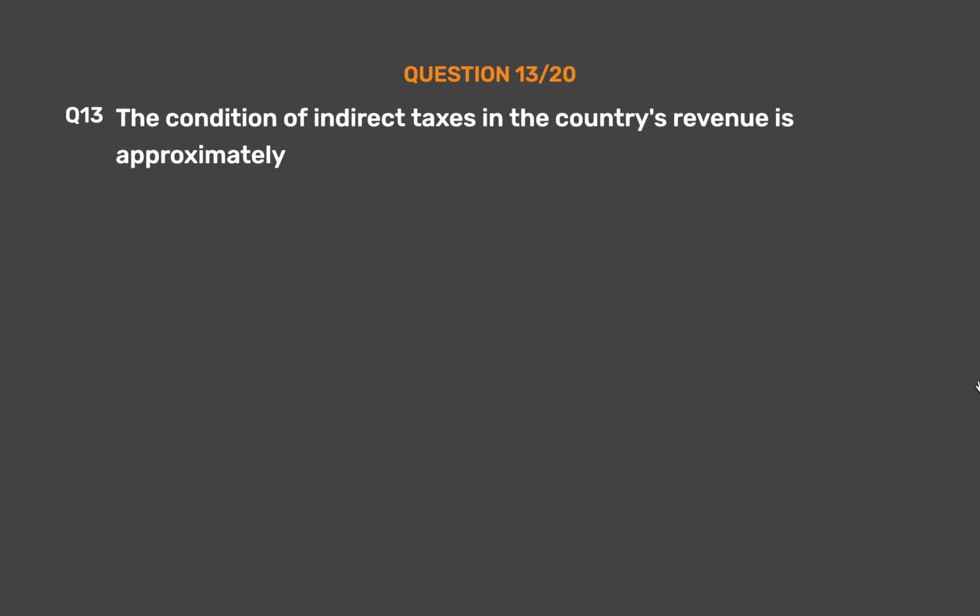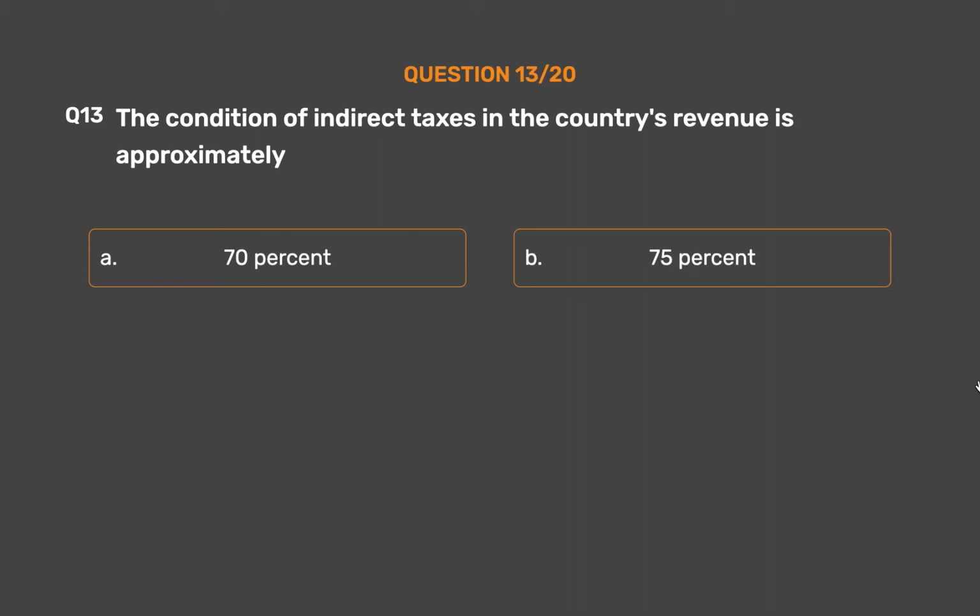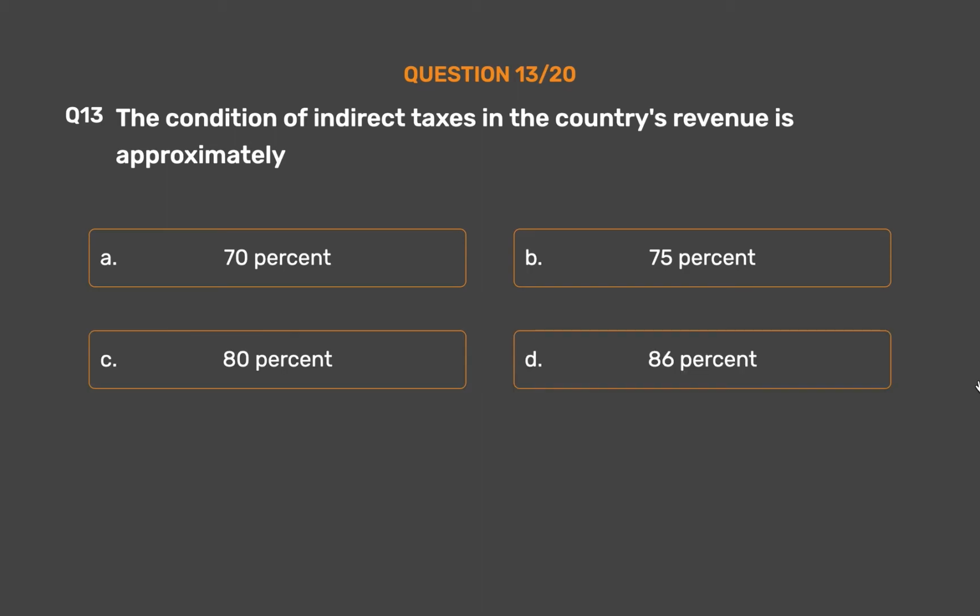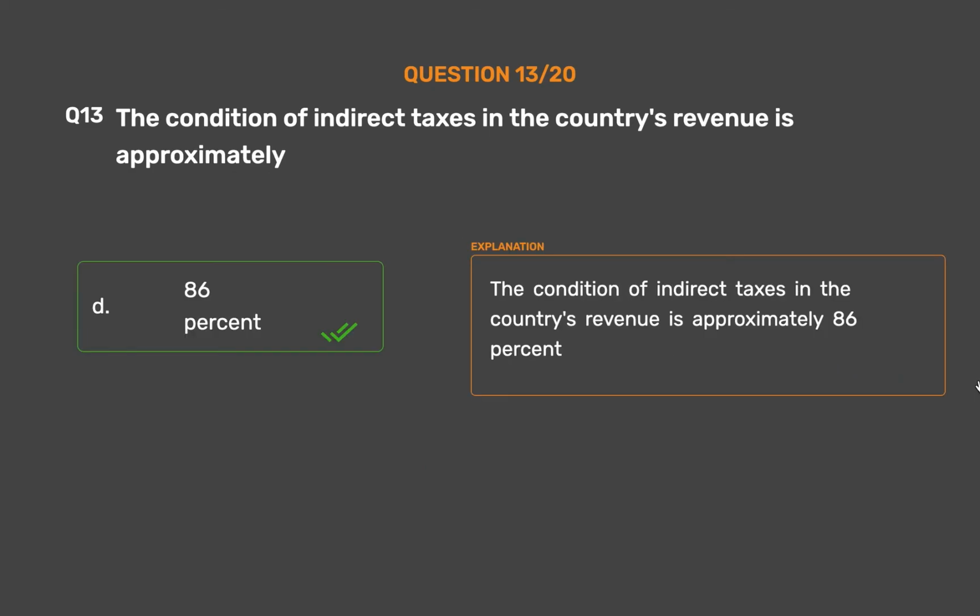Question number 13. The condition of indirect taxes in the country's revenue is approximately: Option A, 70%. Option B, 75%. Option C, 80%. Option D, 86%. The correct answer is Option D, 86%. The condition of indirect taxes in the country's revenue is approximately 86%.